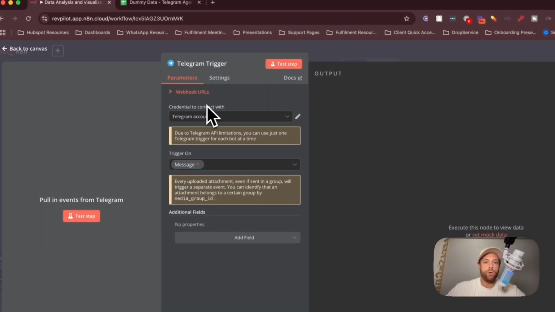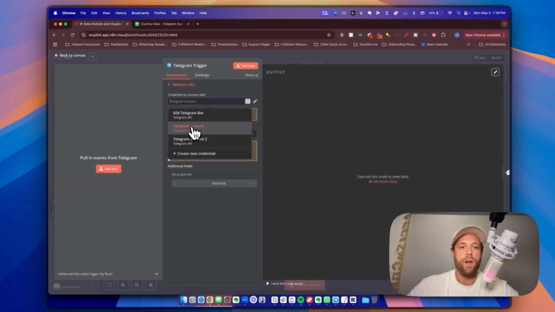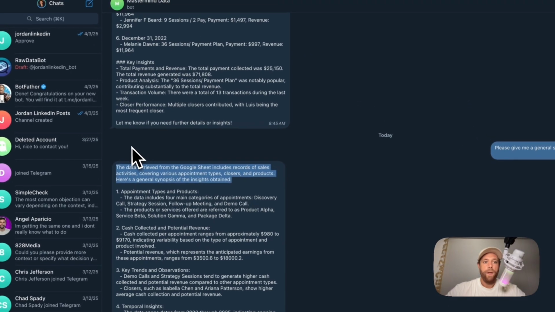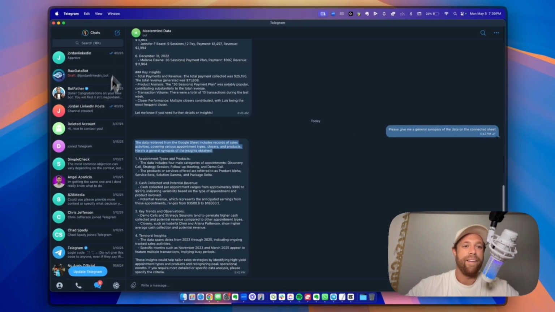Now, credential to connect with your Telegram account. So you need to create a Telegram API. Now, you want it to be a bot, and this is a very important part of this video and where you will get stuck if you just skip forward. So pay attention here. We need to open up our Telegram, and we need to send a message to the BotFather. Okay, this is what they do.